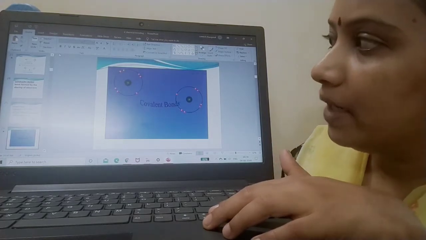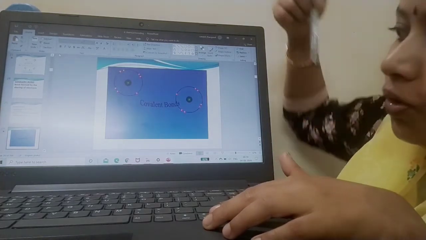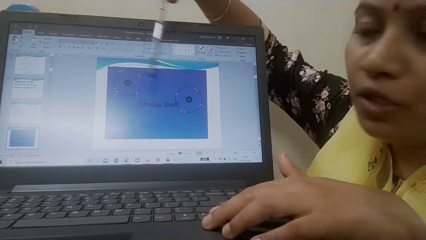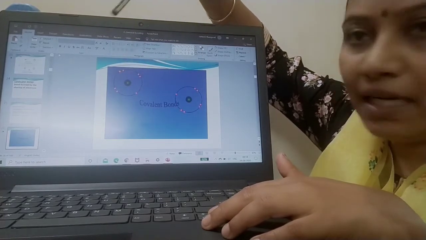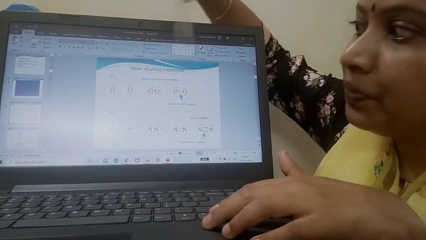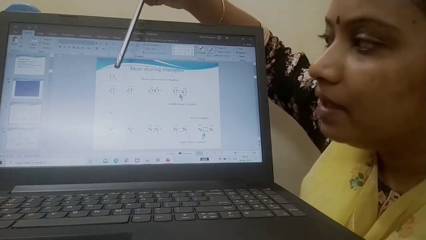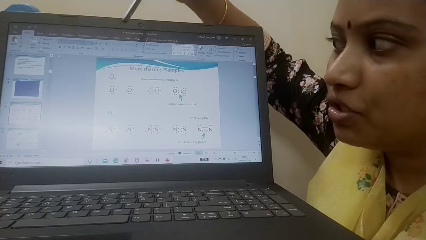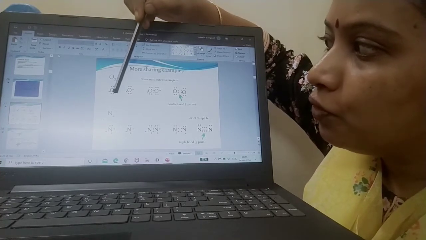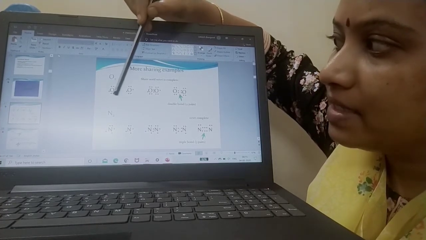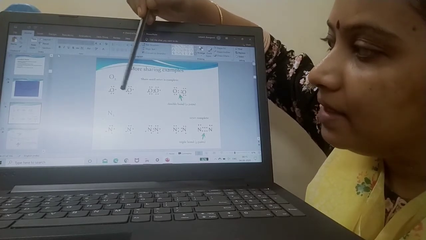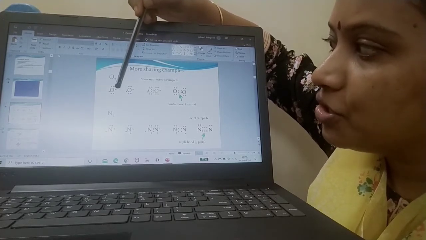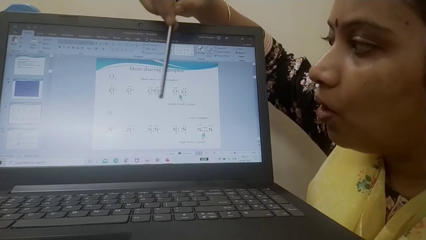Now let me tell you an example. As I have already told you, a covalent bond is formed between two non-metallic elements which have similar electronegativity. Now see, this is an example. This is an oxygen atom, and this is an oxygen atom. See, 2, 4, 5, 6. Six valence electrons, six valence electrons. Now this electron and this electron start sharing. Now they achieve octet, right?